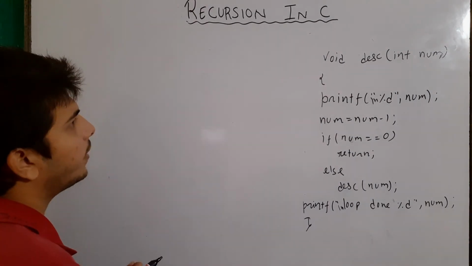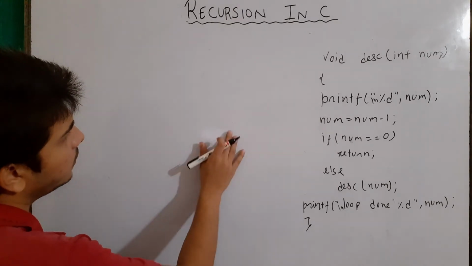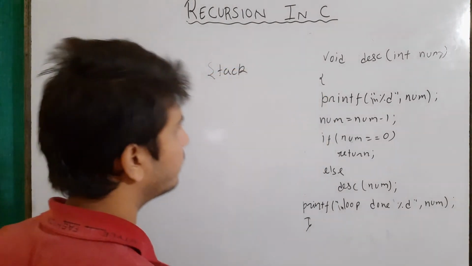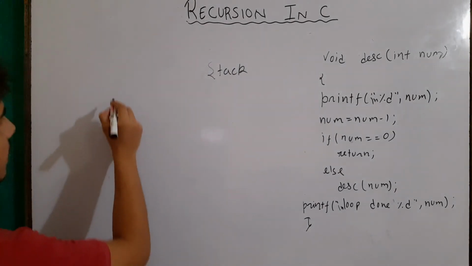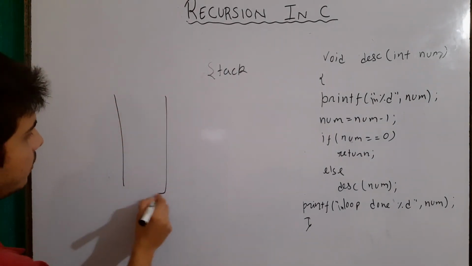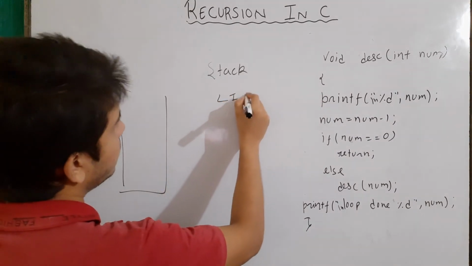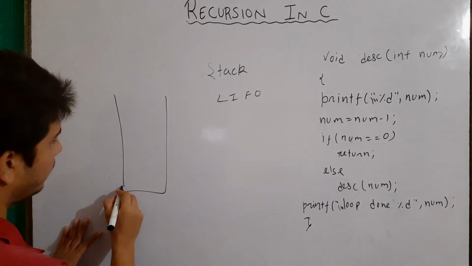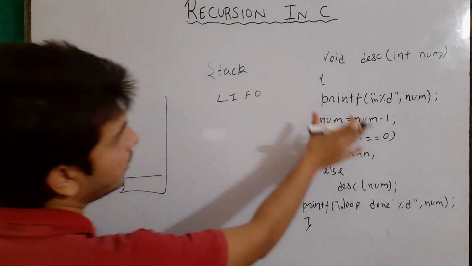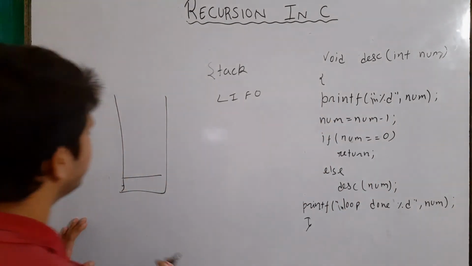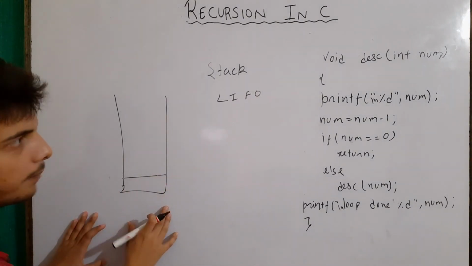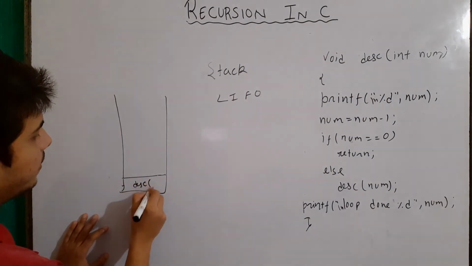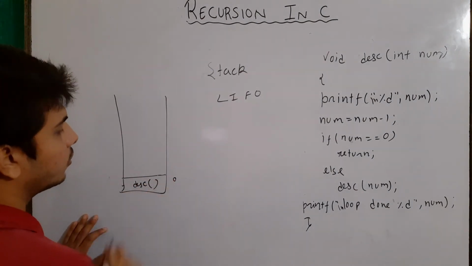One more point is that our compiler uses a data structure known as the stack for managing the function calls. Basically, it is a last in first out data structure. First of all, the function call and associated statements and variables will be stored for the first call. Let's say this is the first call, then I can write here DESC 0, the 0th call.